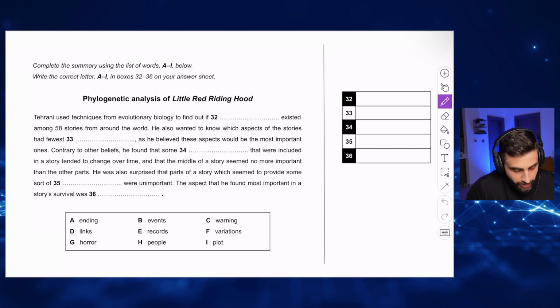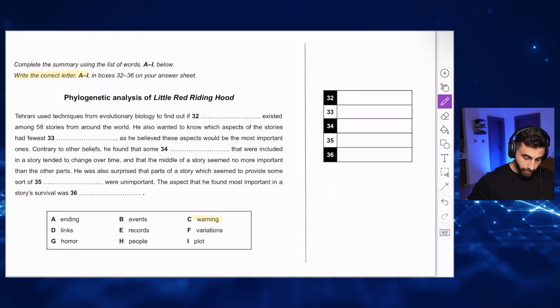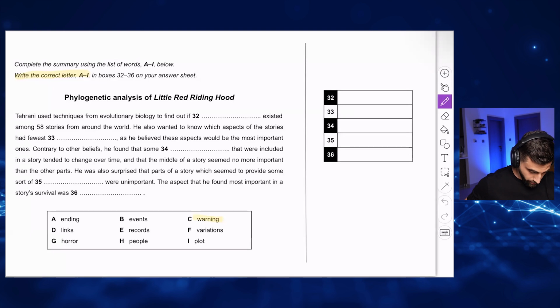For example, if the correct answer for number 32 is the word warning, and if you write warning, you're gonna get a 0. You should write C. Why? Write the correct letter. Okay? A lot of people make this mistake, so focus. Pay attention.